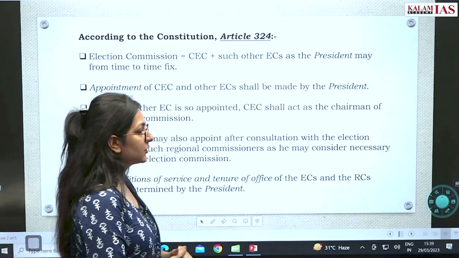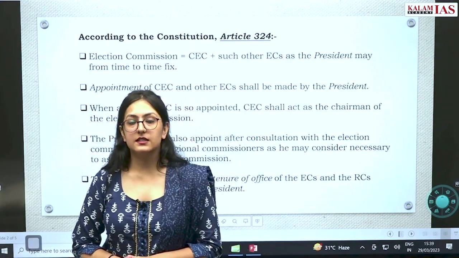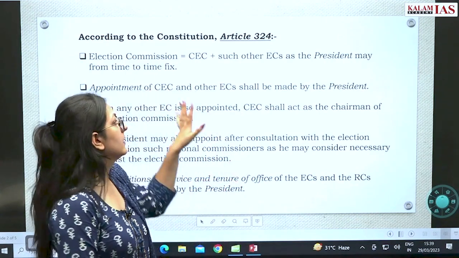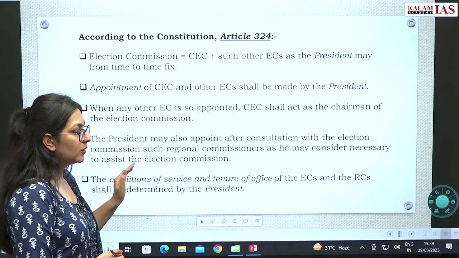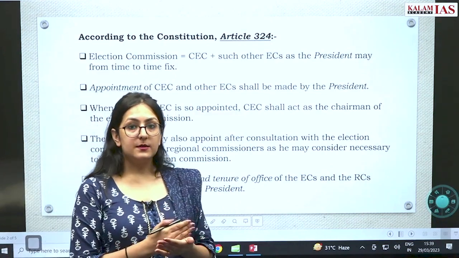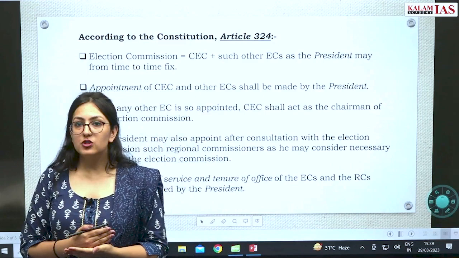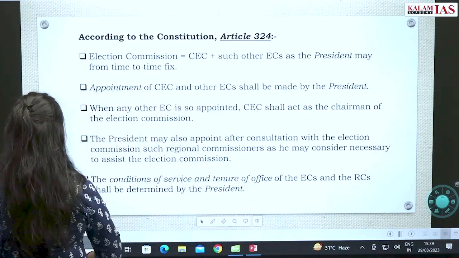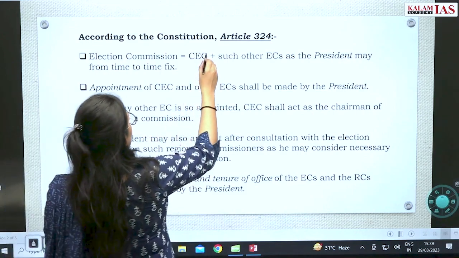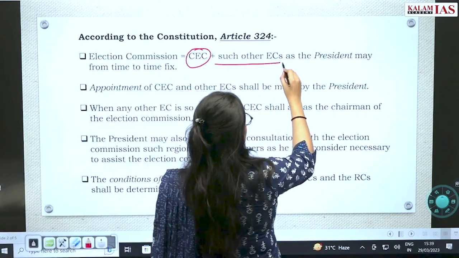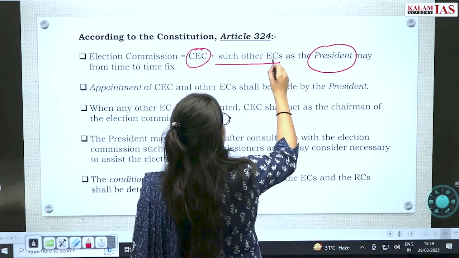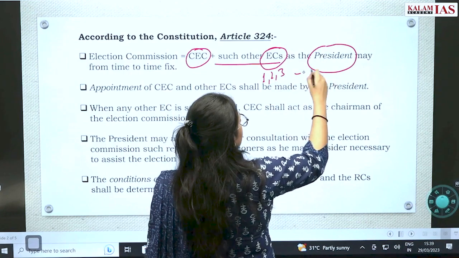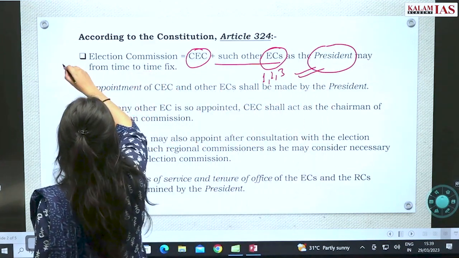Now you know that the Election Commission of India is mentioned in Article 324. According to Article 324, we have all of these points. First of all, you have to remember which provision is mentioned in the Constitution and which is mentioned otherwise. The first point: the Election Commission of India shall consist of the Chief Election Commissioner and such other election commissioners as the President may fix. So this number can be anything. It can be 1, 2, 3 as fixed by the President. This is mentioned in the Constitution.